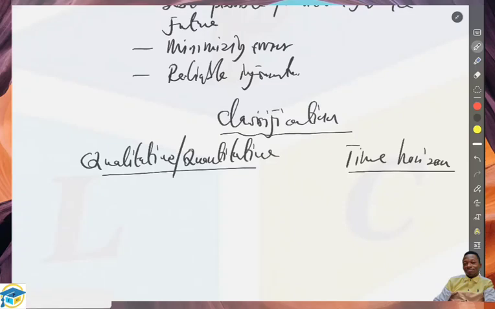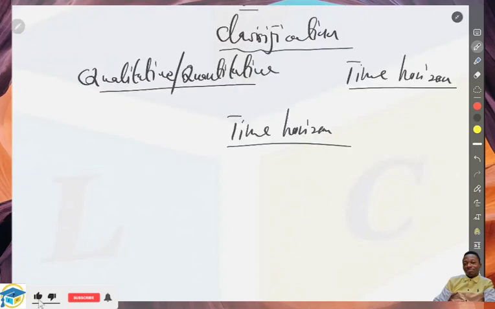So these are the two classifications of forecasting. Under the time horizon, we can talk about three items. One, we have the long-term forecasting. We have the medium term.